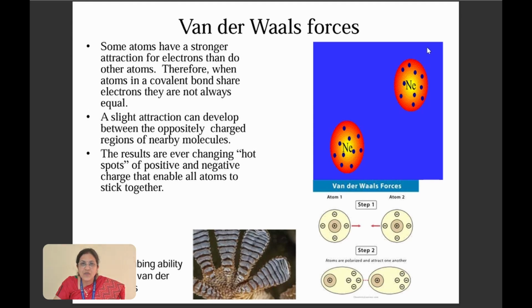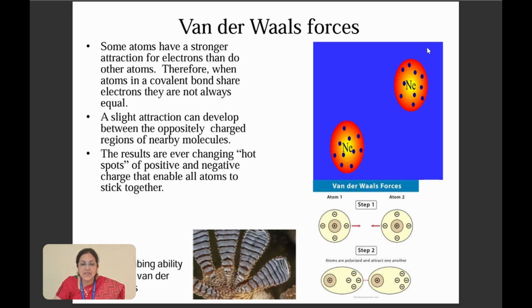Now coming to the next non-covalent bond, which is van der Waals forces. These van der Waals forces are weak forces. Sometimes certain atoms have a non-covalent bond which is not very strong; it is very weak. For example, they are seen in geckos. These van der Waals forces are also seen in lizards which climb on walls, where they have only van der Waals interactions because these are weak interactions.